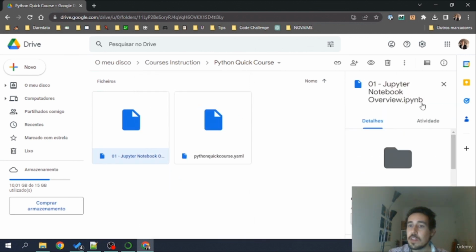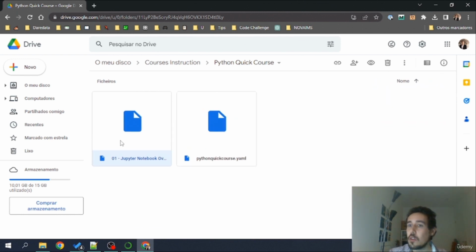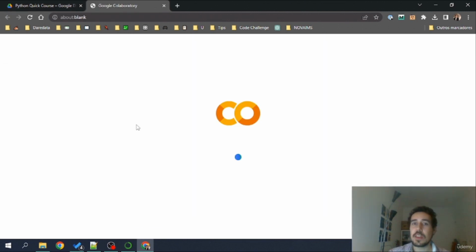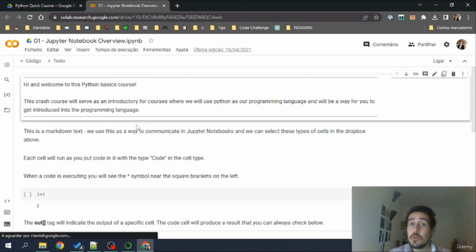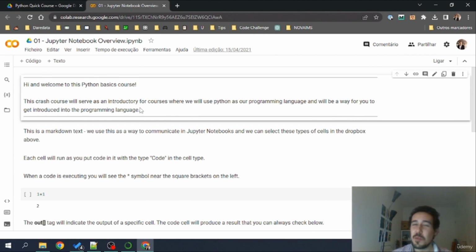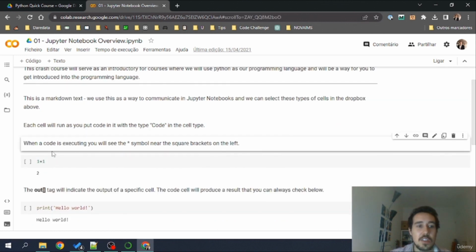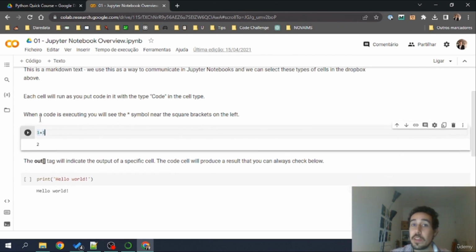As you can see, every file that has .ipynb as an extension is a notebook file, and I can double click it. This will open a Google Colab environment. If you don't have Google Colab associated with your account, you'll probably be asked to download Google Colab into your Google Drive environment. That's also one of the ways to do it. So now, for example, I've opened this Jupyter Notebook overview, and you'll have other notebooks that you can use throughout the courses that I'm giving, and you can just go here and use this to execute each part of the code.